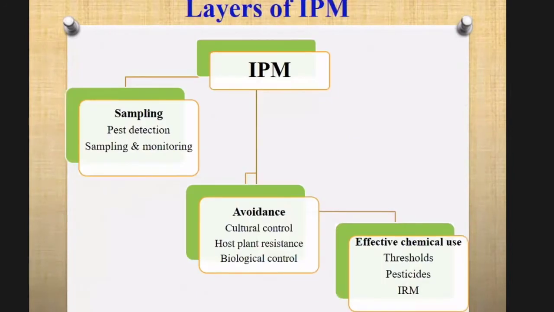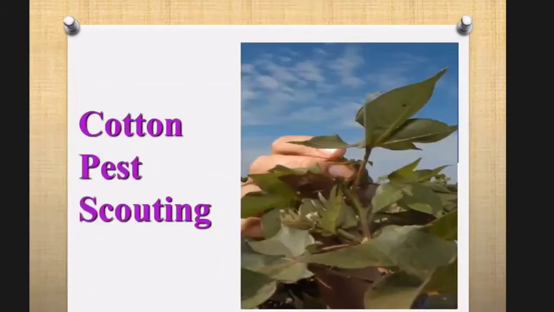What are the layers of IPM? Sampling includes pest detection, sampling and monitoring. Avoidance includes cultural control, host plant resistance, and biological control. Effective chemical use includes threshold, pesticides, and IRM. This is the basic model of IPM. To manage any pest, first of all, pest scouting is very important. Pest scouting is the estimation of pest density, number of pests, or damage to the crop in a specific crop area.